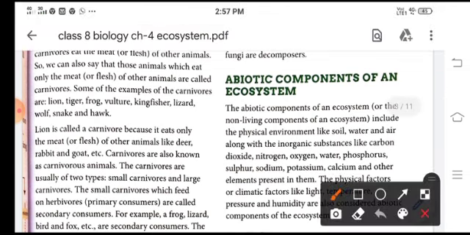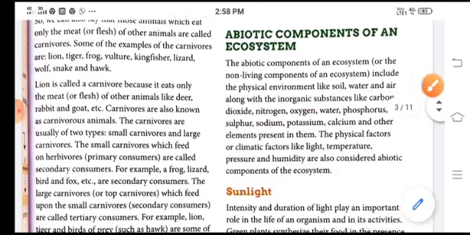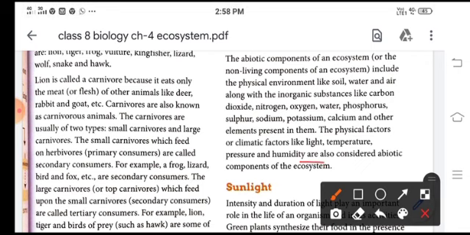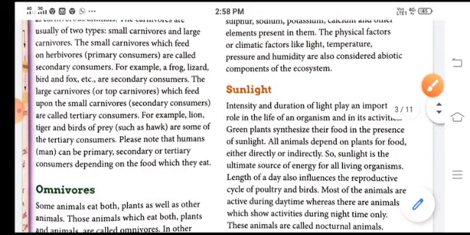Now come to abiotic component of an ecosystem. So abiotic component includes the non-living components of an ecosystem, which includes the physical environment like soil, water and air, along with the inorganic substances like carbon dioxide, nitrogen, oxygen, water, phosphorus, etc. Now these physical factors or climatic factors like light, temperature, pressure and humidity also come under abiotic components of the ecosystem. So let's start with the sunlight.